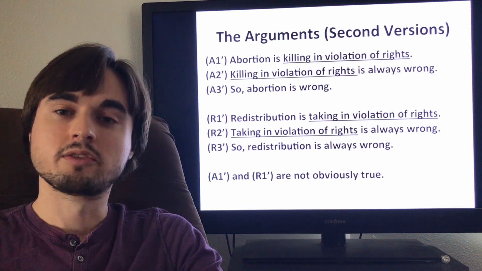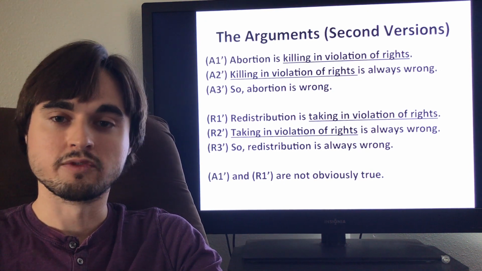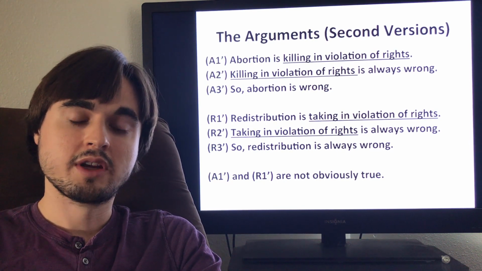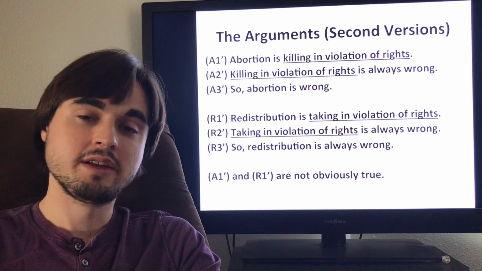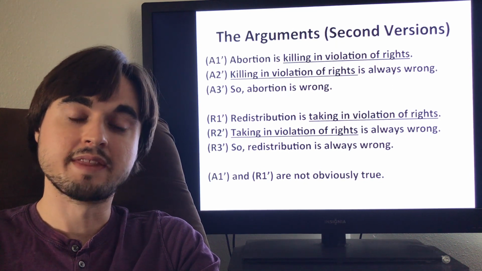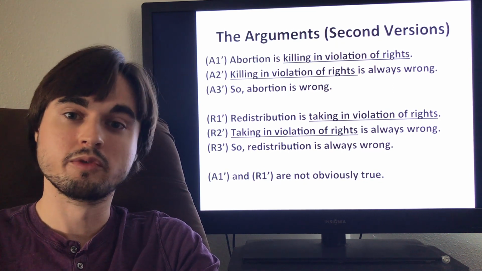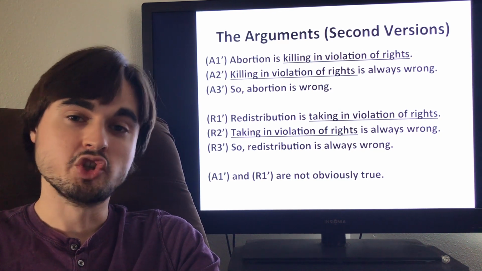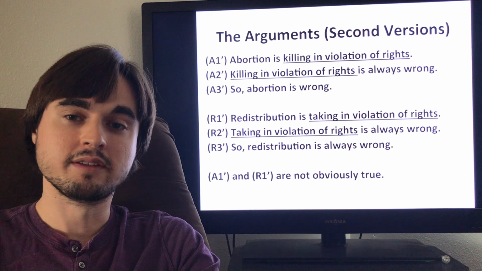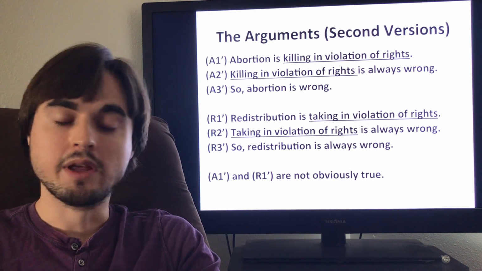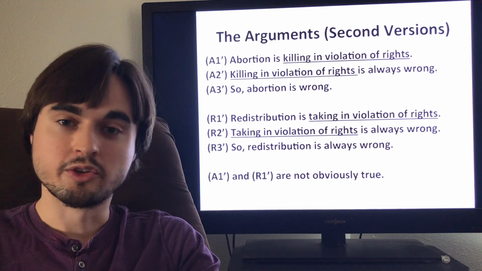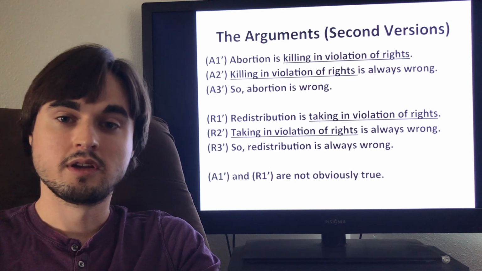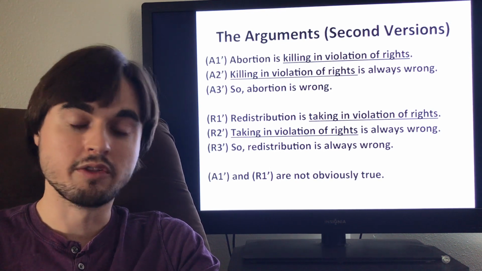This says redistribution is taking in violation of rights. Now, in order to justify premise R1 prime, you're going to have to argue that people have a right to control all the resources that they would have in the absence of redistribution. Right? So you're going to have to argue that whatever the just theory of property rights is, it entails that billionaires have a right to control vast amounts of resources in light of poverty, in light of other circumstances.